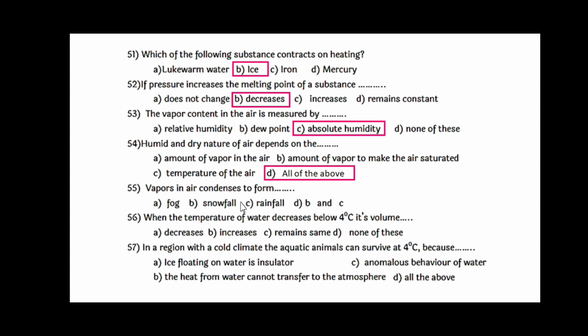Vapors in air condense to form fog. When the temperature of water decreases below 4 degrees Celsius, its volume increases. In a region with cold climate, the aquatic animals can survive at 4 degrees Celsius because ice floating on the water is an insulator. As insulator, it's right. Animals breathe in the water, okay, it's also right. The heat from water cannot transfer to the atmosphere, this is also right. So the answer will be all of the above.